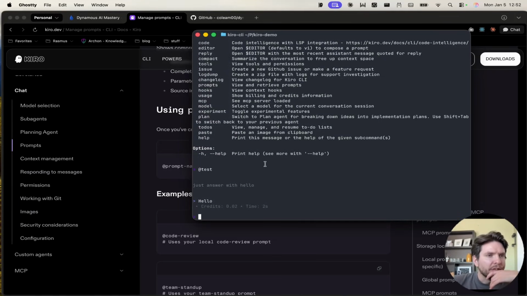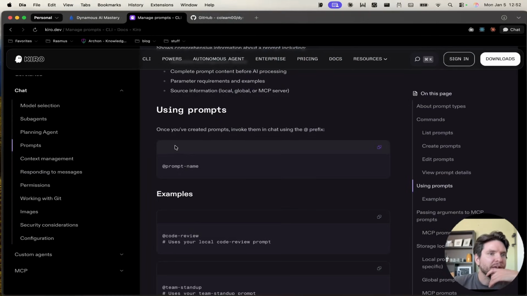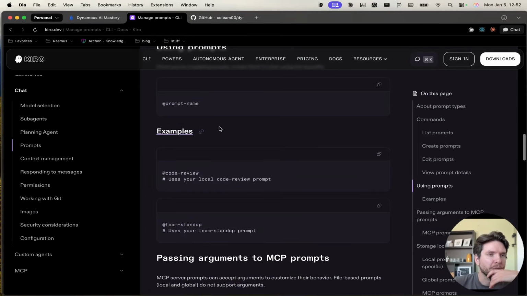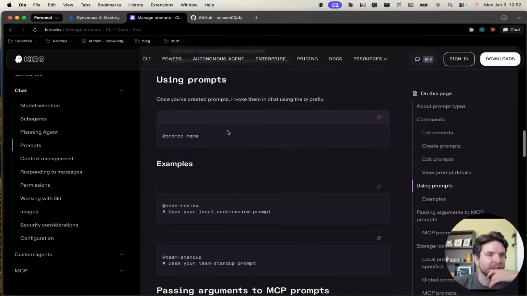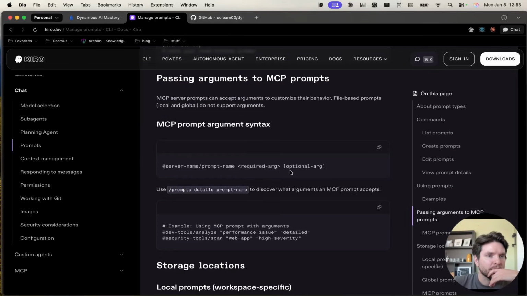Well, that's one way to do it. Test, and that's how we invoke /commands or prompts in this case, since we don't use a /. And passing arguments, required arg, optional arg.